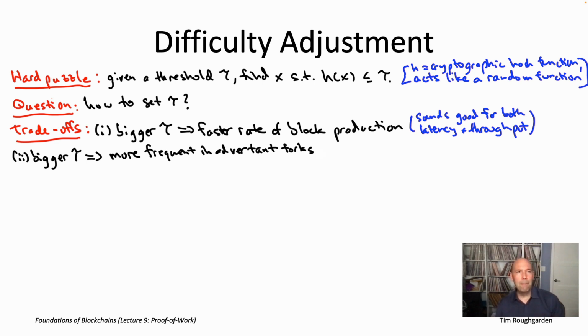What you're hoping happens is that honest nodes are going to successively find puzzle solutions in sequence, right? So some honest node solves a puzzle. Its solution includes a new block, which is going to be the new end of the longest chain. It'll point back to the previous end of the longest chain. That new block is going to get propagated to everybody, including all of the honest nodes.